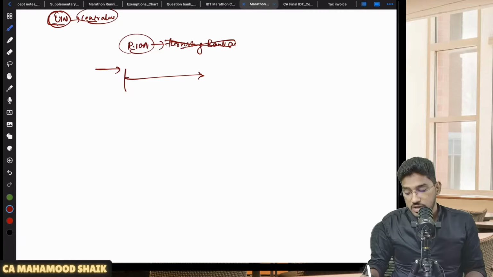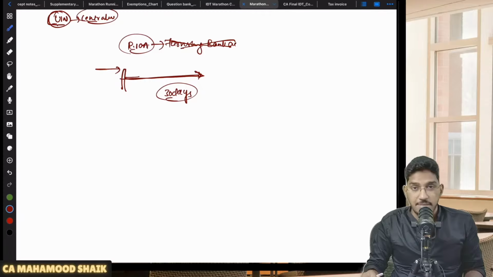Sir, but how long? Within 30 days. Within 30 days from the date of grant of the registration certificate, you are required to furnish the bank account details, or before you file the first return, before you file the GSTR-1 or IFF, whichever is earlier.